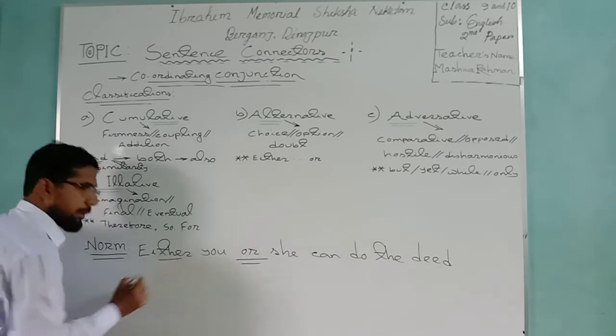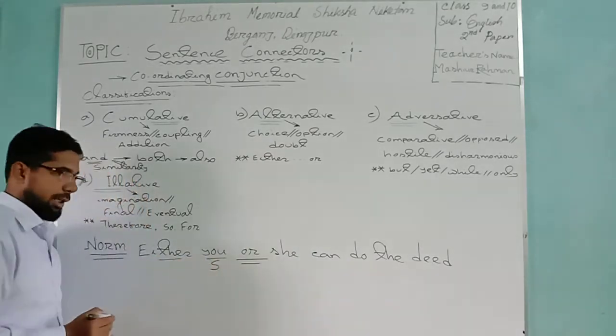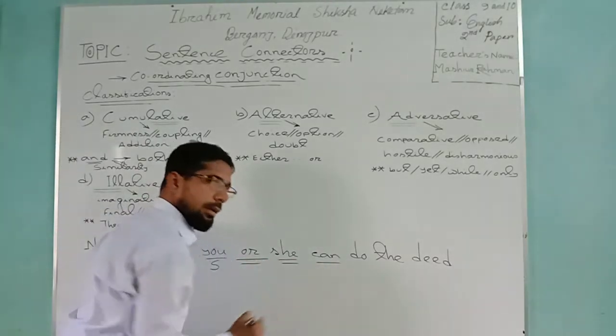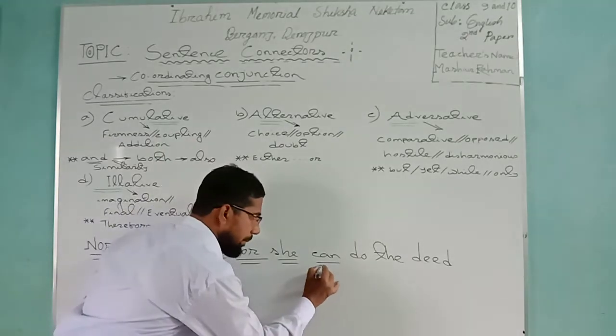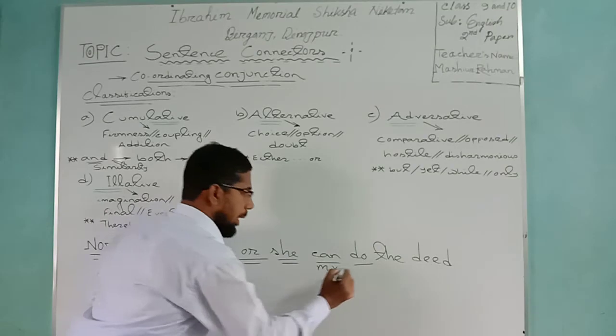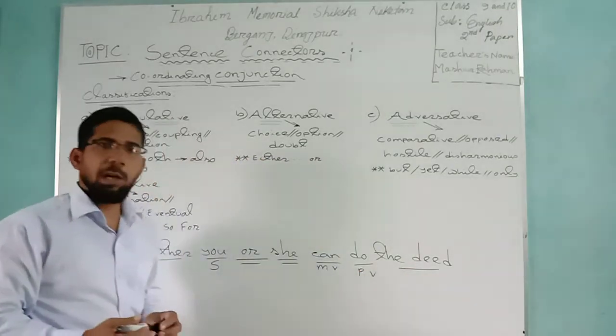Either is the conjunction. Here "you" is obviously known to us as the subject. Here is also another part of the subject. Here, can you tell which type of verb? Modal verb. Here, principal verb. Here, the extension or additional part of our sentence.